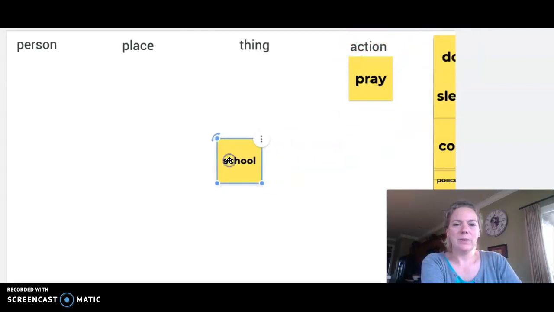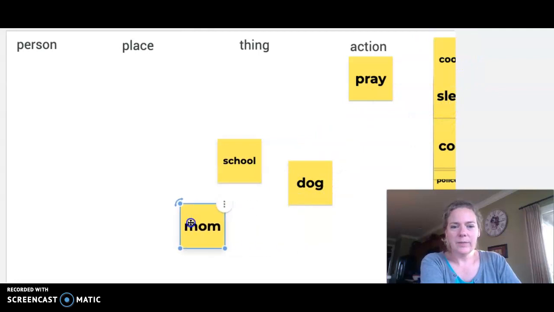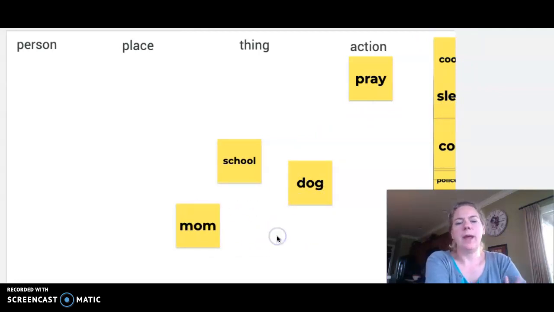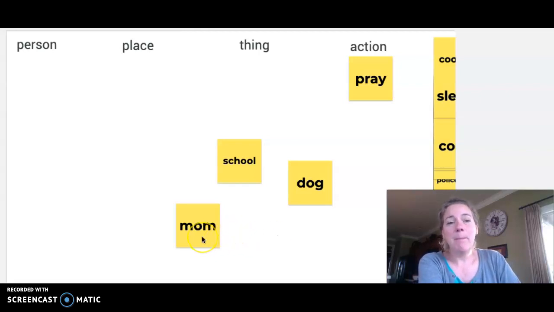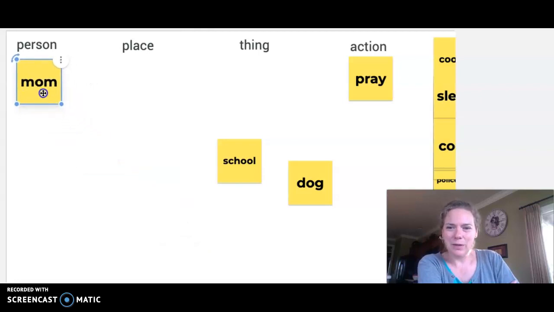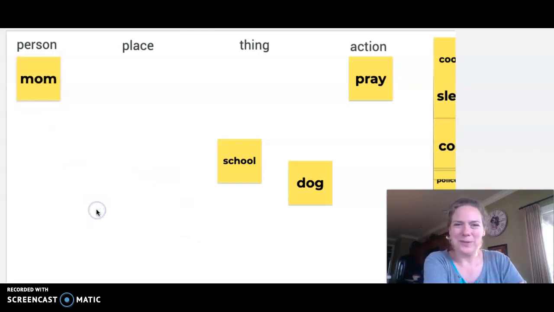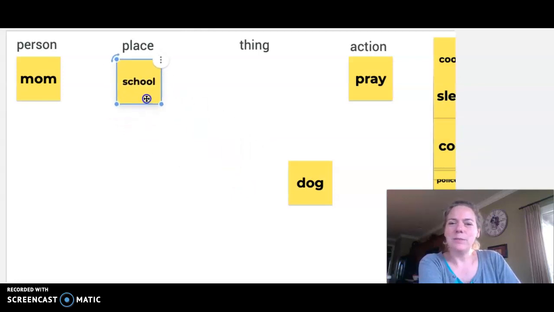So let's take another look. We have school. We have dog and mom. Okay, so here's what I was talking about where it gets kind of tricky. Well, we know that mom is a noun because mom is a person. One of our absolute favorite people in the world is mom. We know that school is a place, maybe one of your absolute favorite places. So we can put that under place. So remember, person, place, thing, those are our nouns.